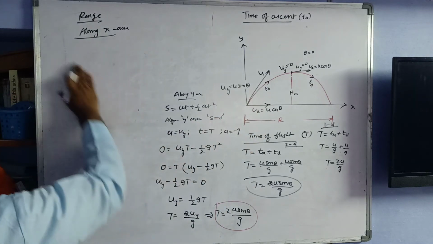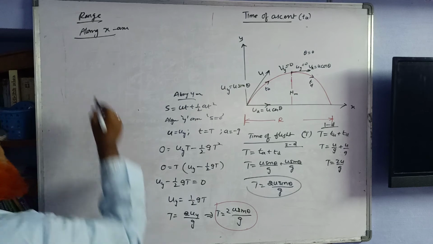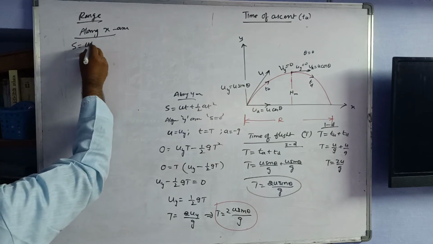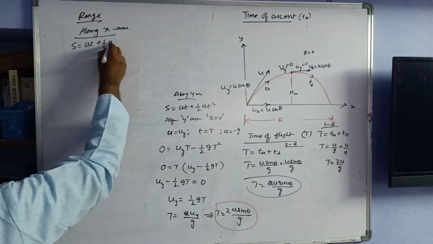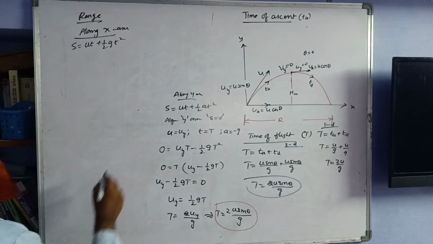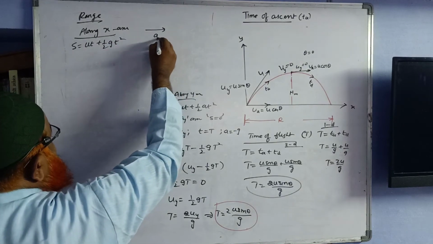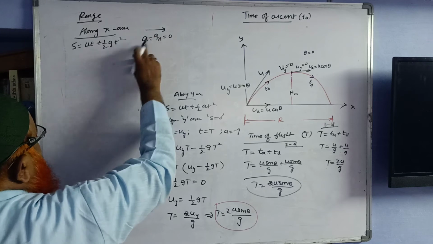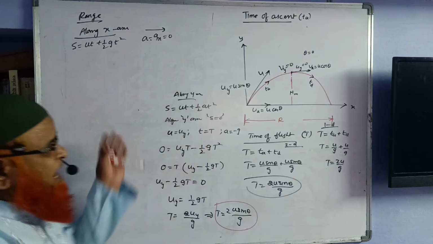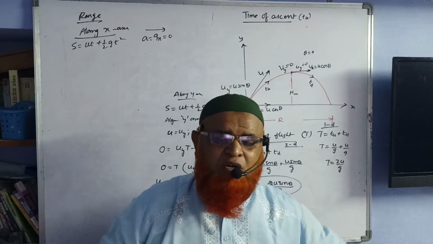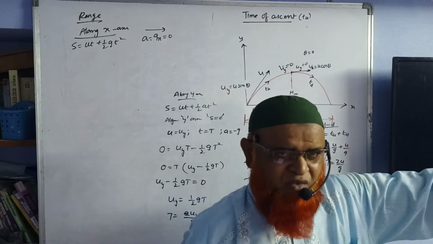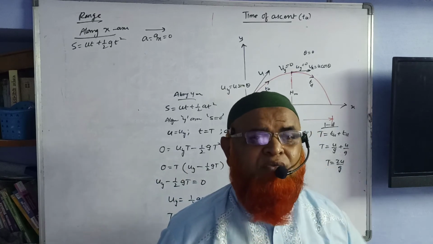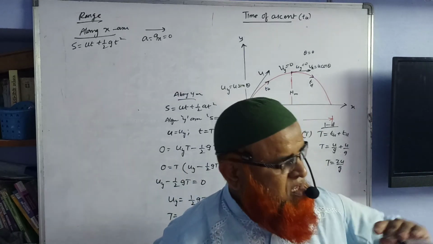Along the x-axis, what is going to happen? Let us see here. So here, you write the same formula. S is equal to ut plus half gt square. But I told you, along the x-axis, gx is going to be 0. A is equal to gx. I told you, along the x-axis, gravitational force is not going to act. In this direction, will gravitational force act? No. Gravitational force will act downwards, not in this direction.